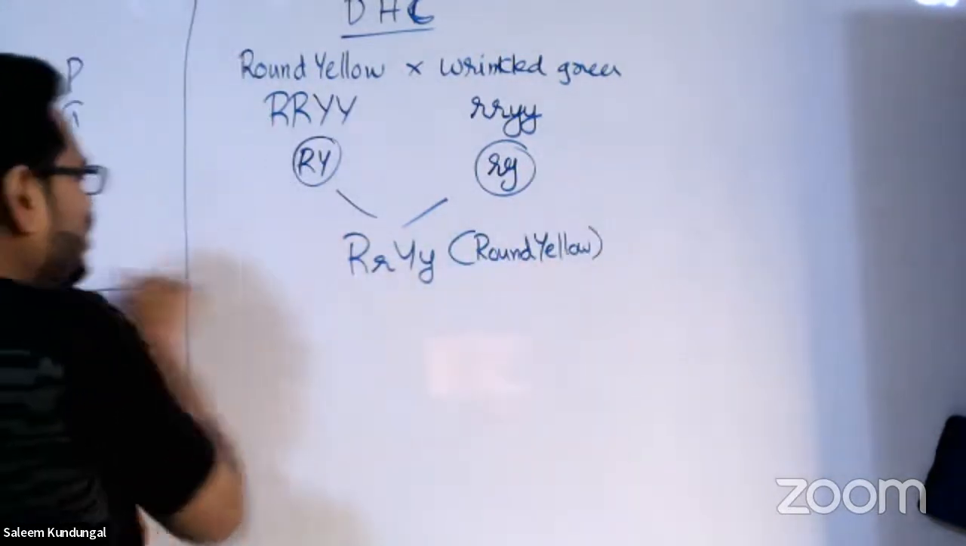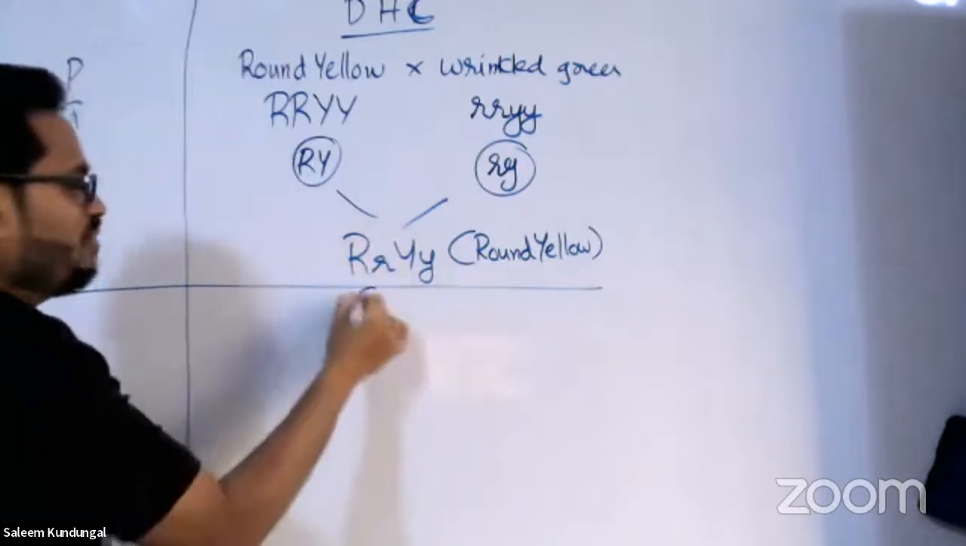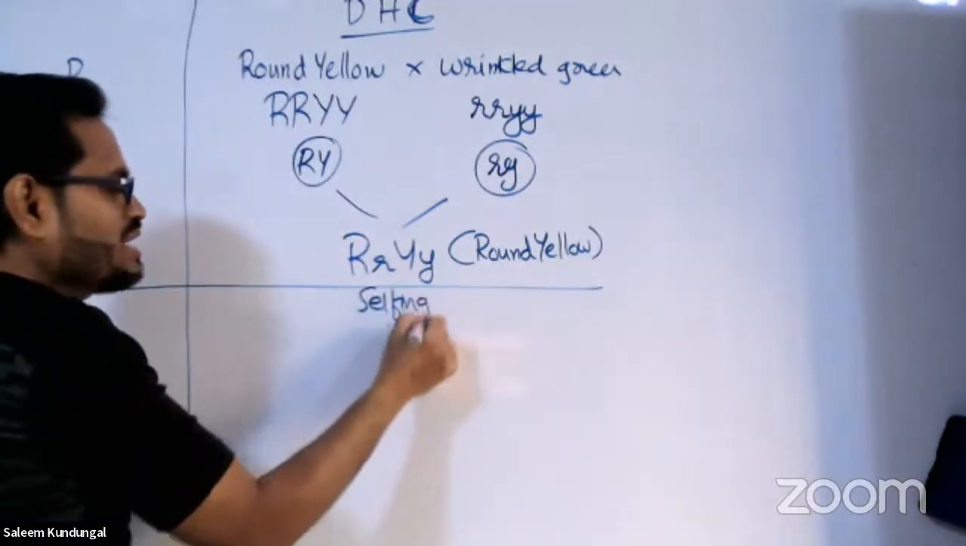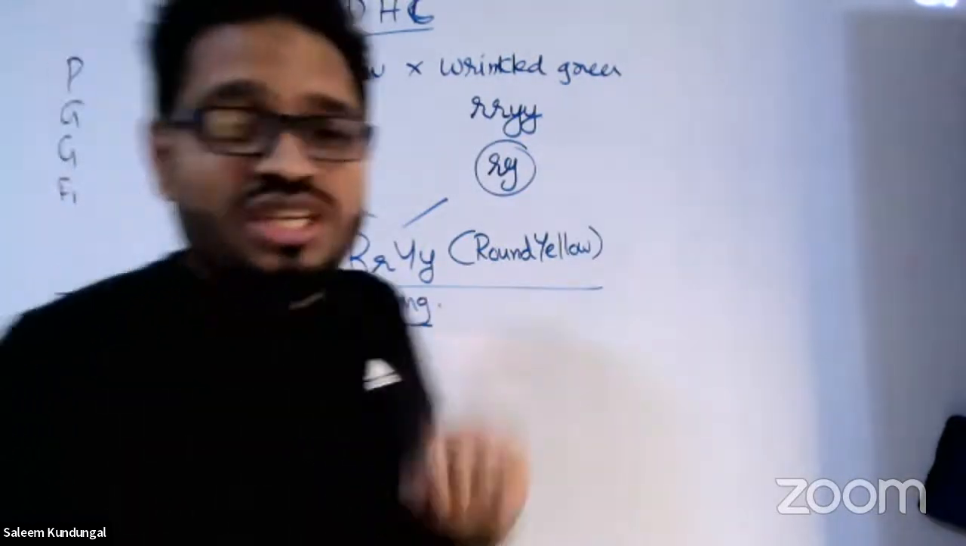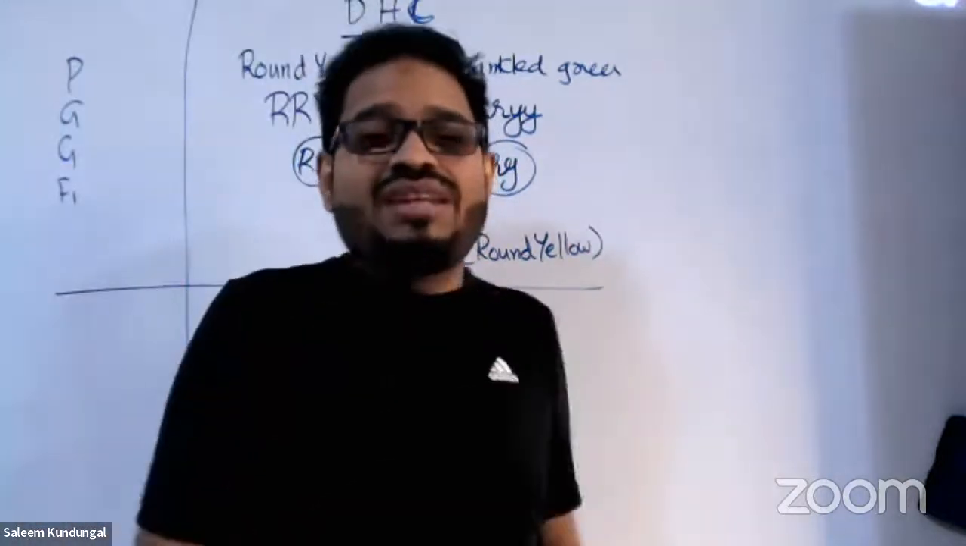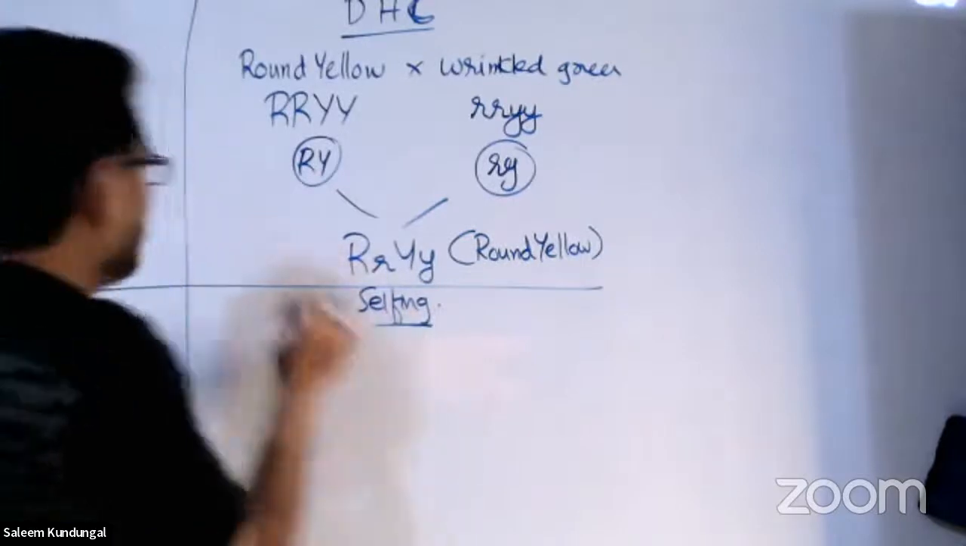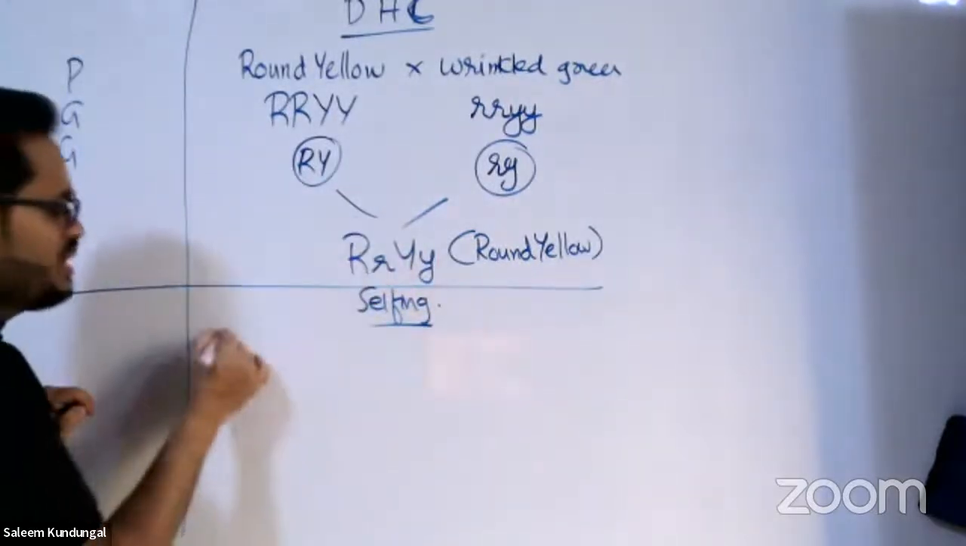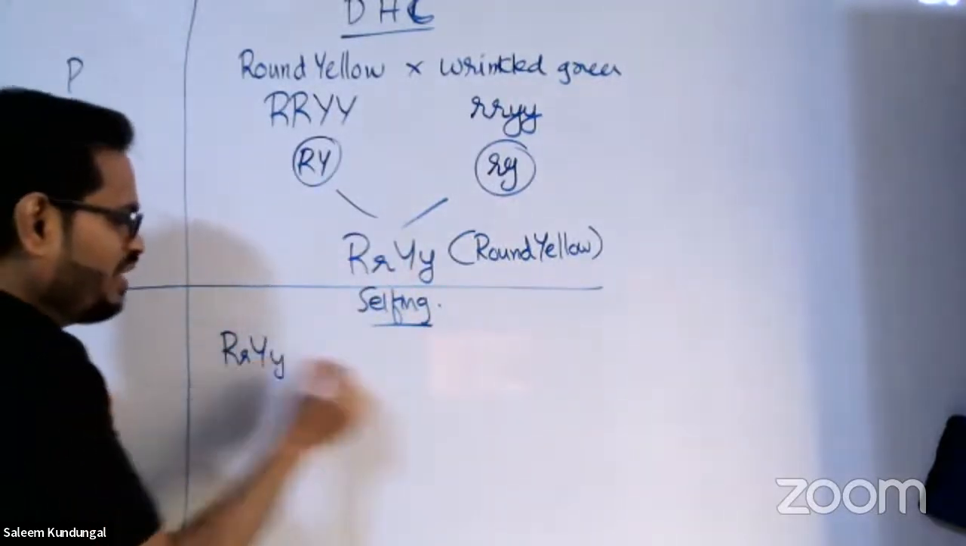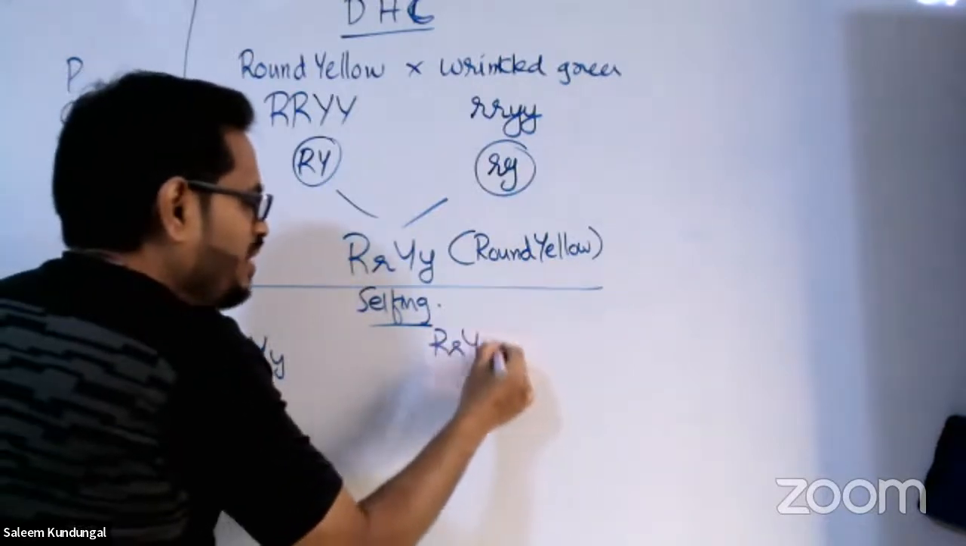Now later on we have to go across with selfing. You remember why he does the selfing? Because he knows that some characters are hidden there. To bring them back only, he does selfing. Okay, let us go selfing. How does it go? Round yellow is capital R, small r, capital Y, small y. Again, capital R, small r, capital Y, small y.